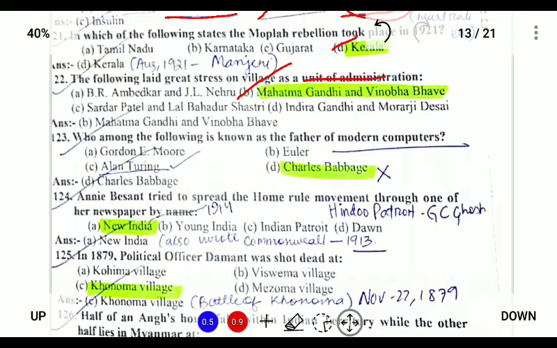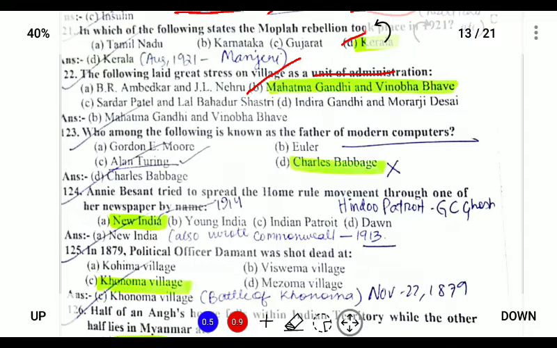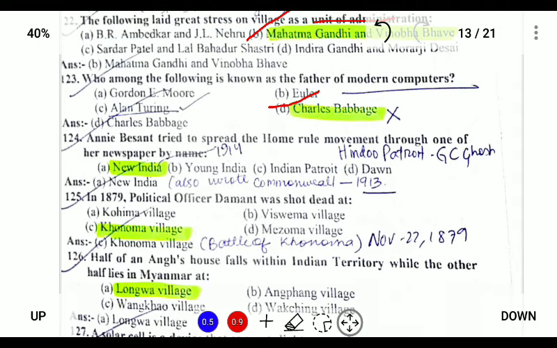Which among the following is known as the father of modern computers? So Charles Babbage. Actually the answer should be Alan Turing, but the answer given is Charles Babbage, so Charles Babbage is the answer. Annie Besant tried to spread the home rule movement through one of the newspapers.